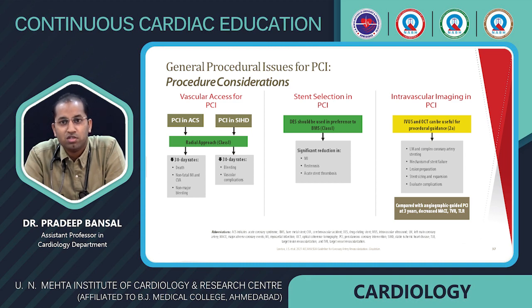And for IVUS and OCT, there is a class 2A indication in patients undergoing left main and complex coronary artery stenting: to determine the mechanism of stent failure, for lesion preparation, stent sizing and expansion, and to evaluate complications. There are multiple studies comparing angiography-guided versus imaging-guided PCI, showing a significant reduction of MACE, target vessel revascularization, and target vessel failure with imaging-guided PCI.